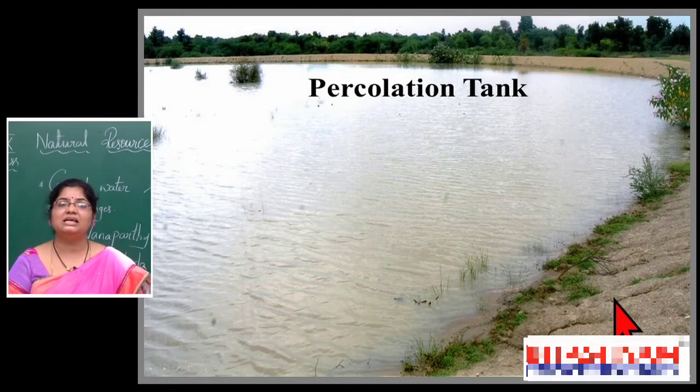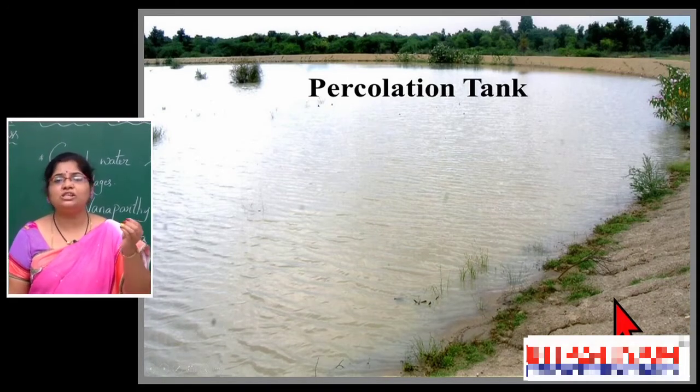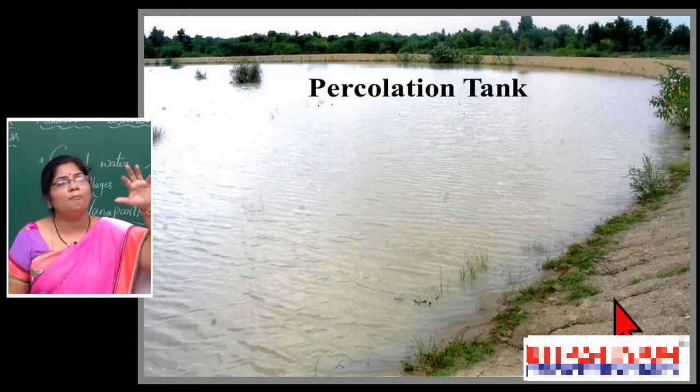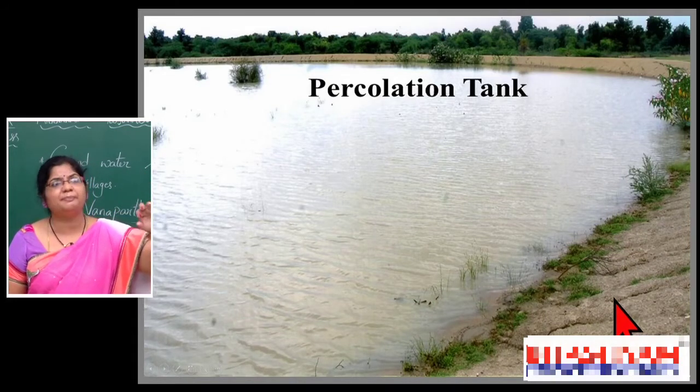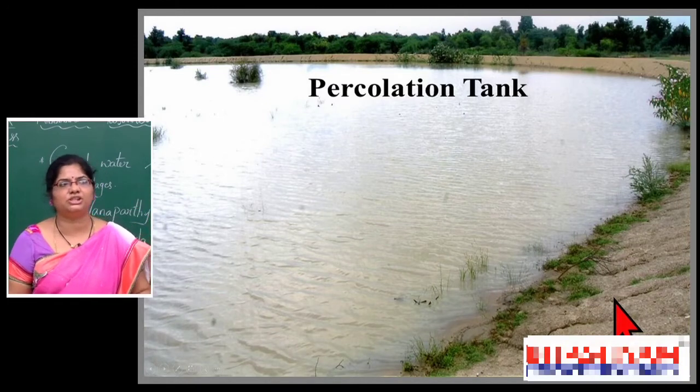That is gravel, soil, sand, silt. So different kinds of material we use, and the farmers make it in layers, and when they are compactly arranged layer by layer, then it gives the full-fledged appearance of a percolation tank.